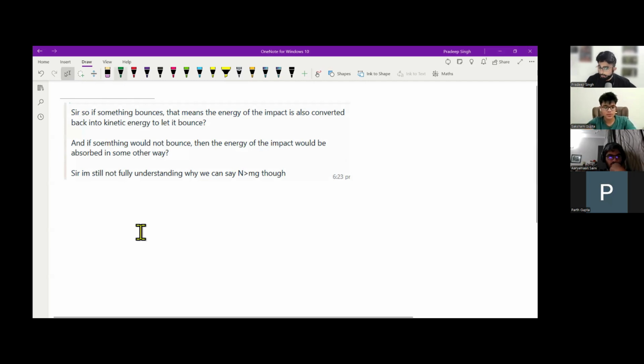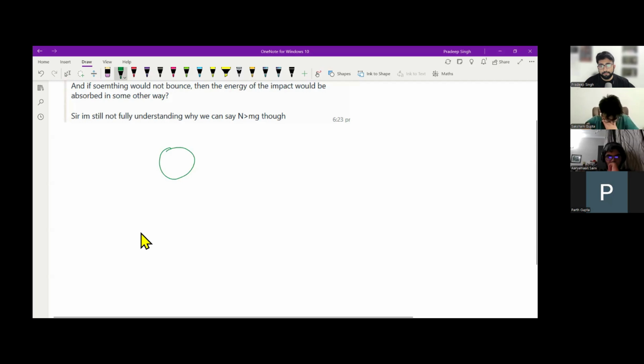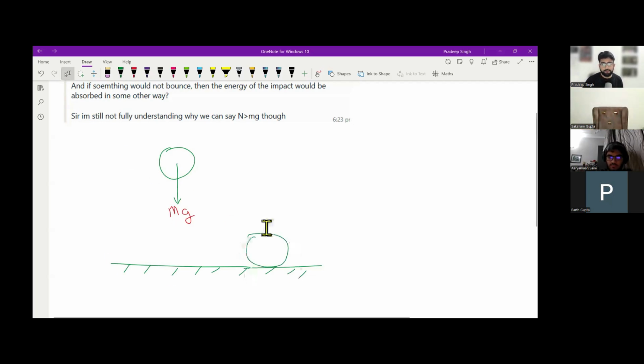Let's understand in detail. Imagine we have a ball which is falling towards the ground. Aryaman, what are the forces acting till the time it is in the air? Just mg. Yes, let's ignore air resistance, so only mg, right? Now consider a situation when it hits the ground. What will be the forces acting on the ball over here? mg and N. mg is downwards and the normal reaction is upwards. Yes, sir.